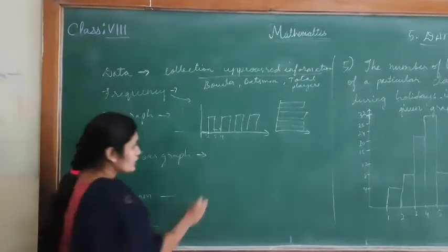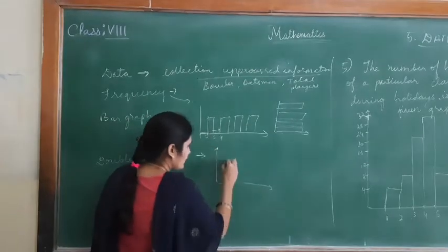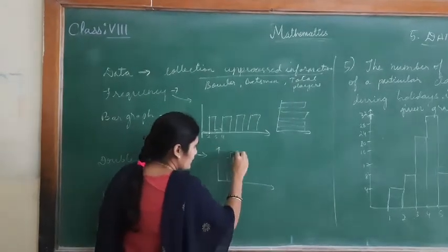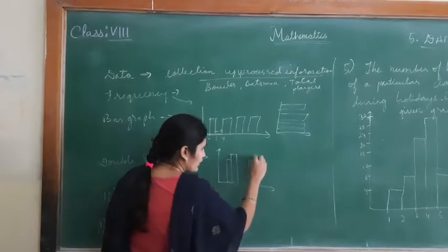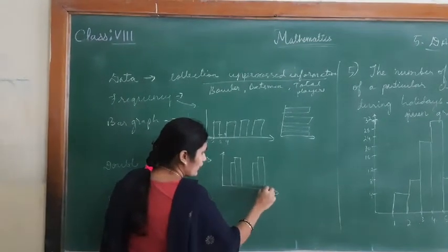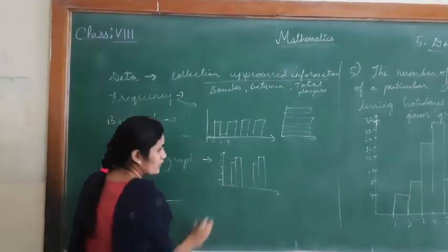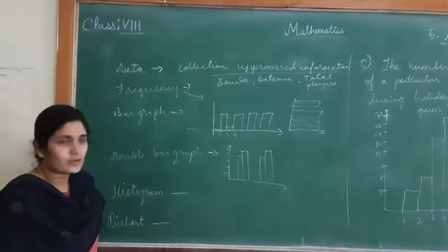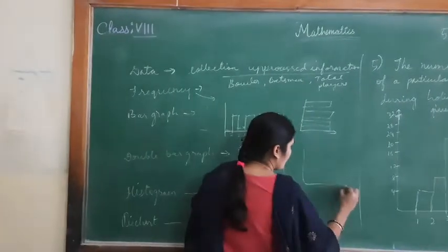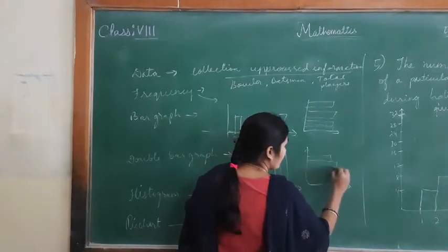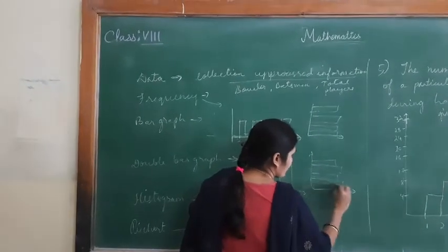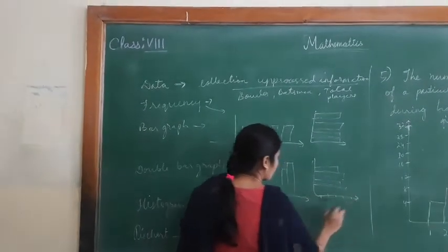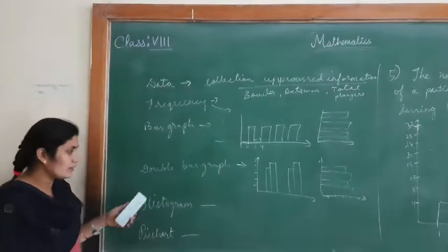Double bar graph shows double bars on a graph to show the data. So this is the double bar graph. Here also you can draw vertically or horizontally. So these are the graphs, bar graph and double bar graph.